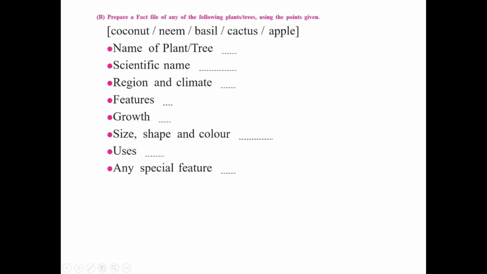Activity number 9B. Prepare a fact file of any of the following plant or trees using the points given below. So here the examples which are given is of coconut, neem, basil, cactus, apple. Students, here I will be taking the example of neem. Actually, what is this topic? This is nothing but a fact file, you can say. So here we are going to write about some facts about the neem tree with the help of the points which you can see below. Let us see the solution.